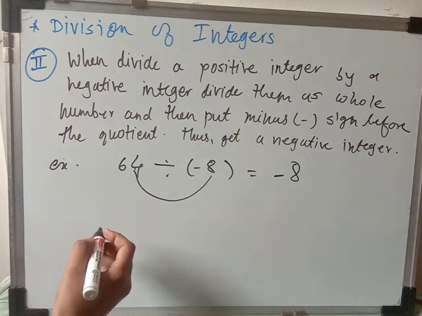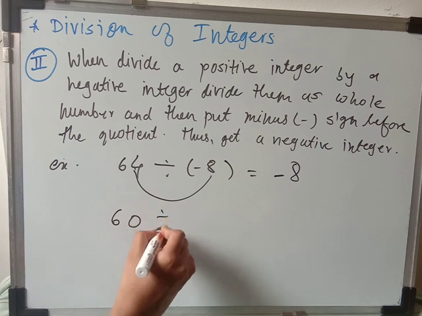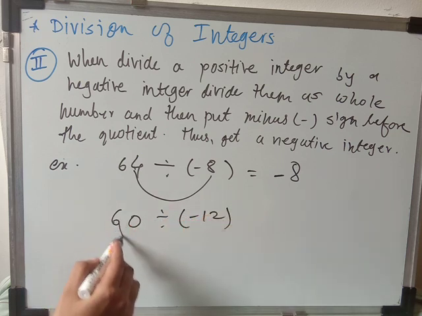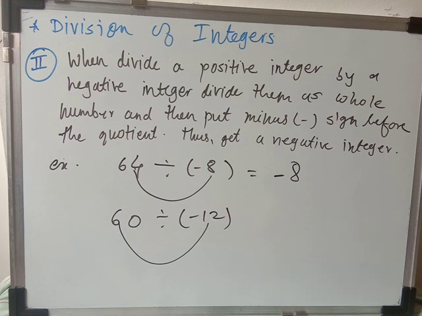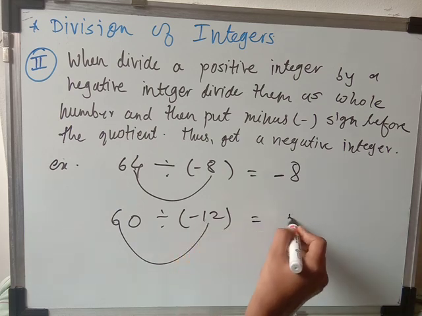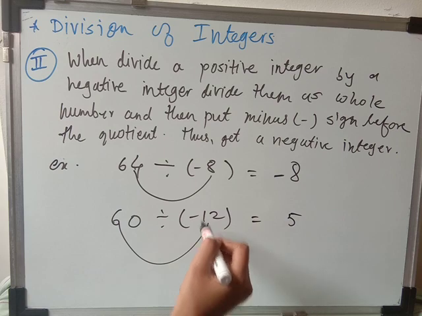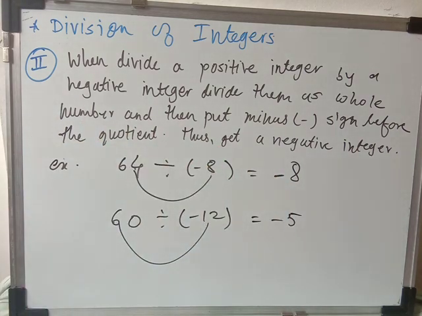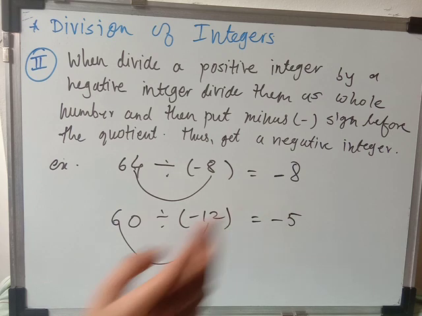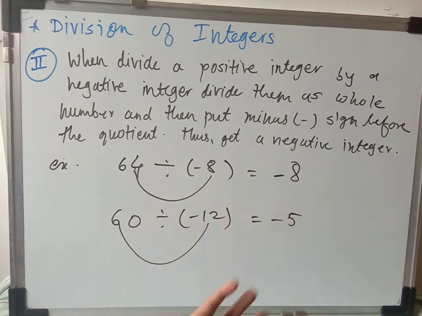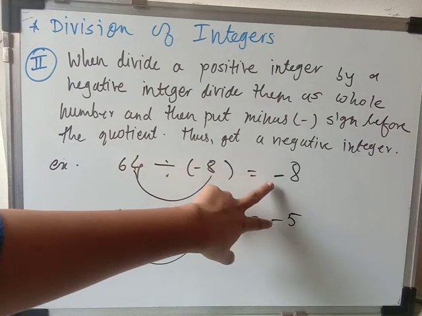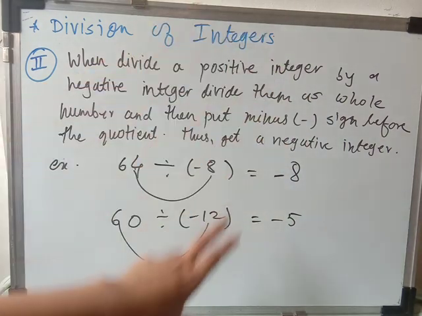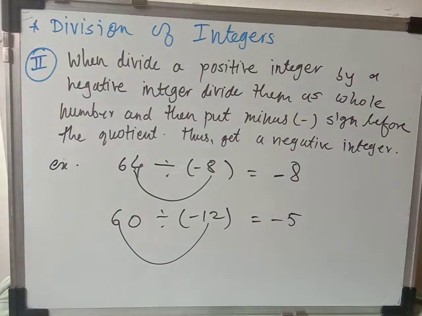Let's take another example here. If I take 60 divided by minus 12, I will divide them as a whole number first. So 12 5s are 60, so 5. And here one negative and one positive integer is there, so I will give the minus sign and get a negative integer. So this is the rule. If you are dividing a positive by a negative integer, or a negative integer by a positive integer, whatever quotient comes will always be negative. These two things are very important.